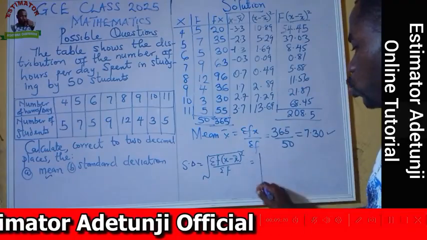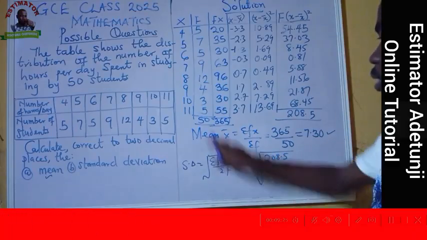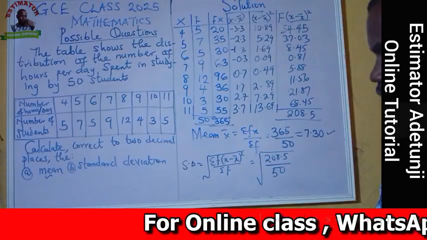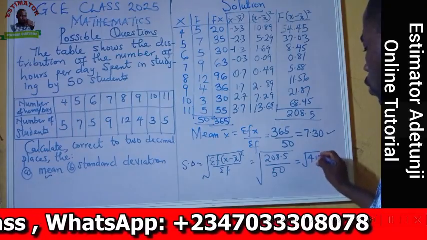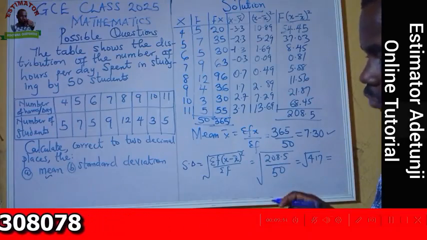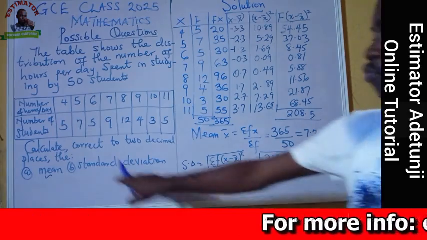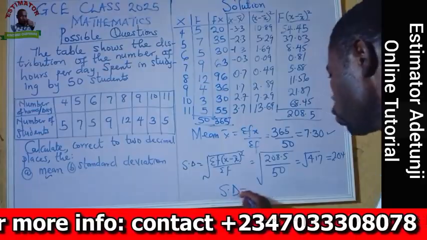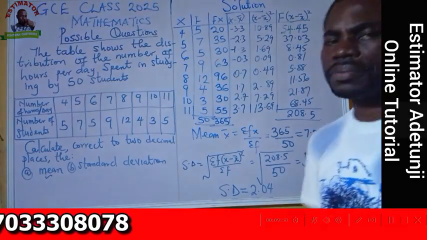So I'm having the root of 208.5 over summation F. We have gathered that one, so we have 50. So that's what I'm doing now: answer divided by 50. I'm having the square root of 4.17. Now what is the square root of 4.17? I have 2.04. I have many numbers, but we were told to leave our answer in 2 decimal places. So finally, my standard deviation is 2.04, and that's the answer. And that's all. Very simple.